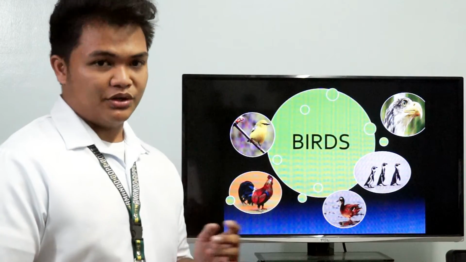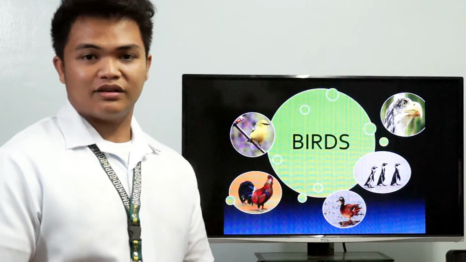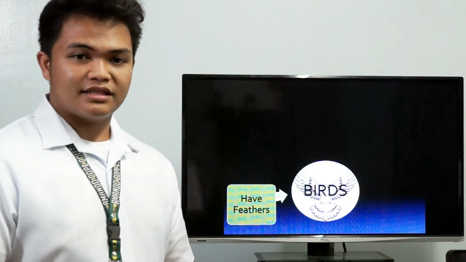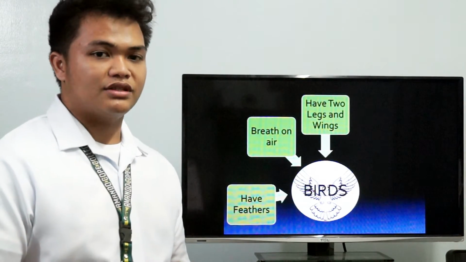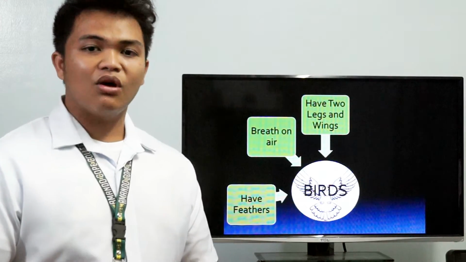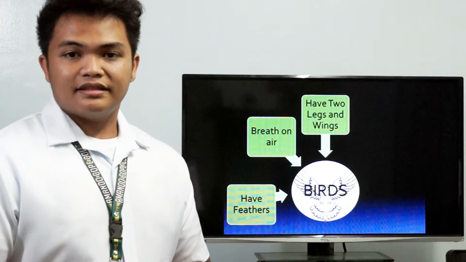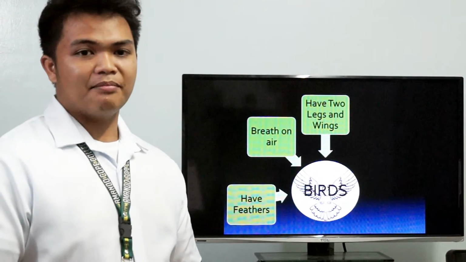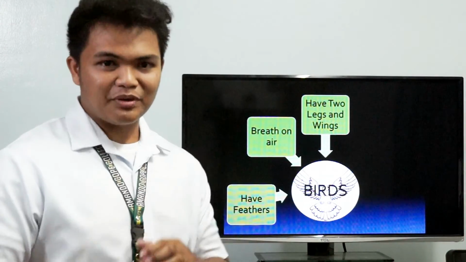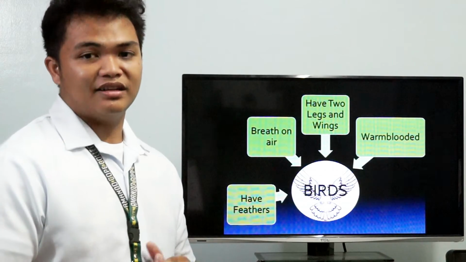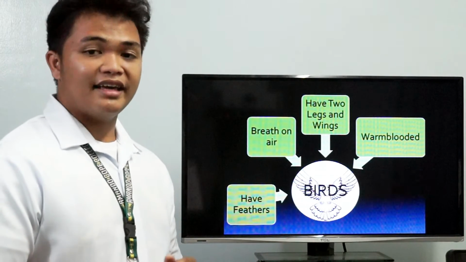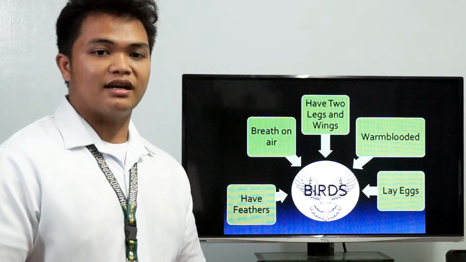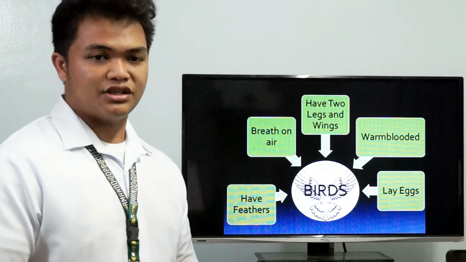Let's proceed to birds. Birds are easy to recognize. They are the only type of animals to have feathers. Like reptiles, they can breathe only air. All birds have two legs and all birds have wings. But not all birds can fly. Unlike fish, amphibians and reptiles, birds are warm-blooded. That means they can maintain a constant body temperature. Birds lay eggs, but unlike the eggs of reptiles, birds' eggs have a hard shell.